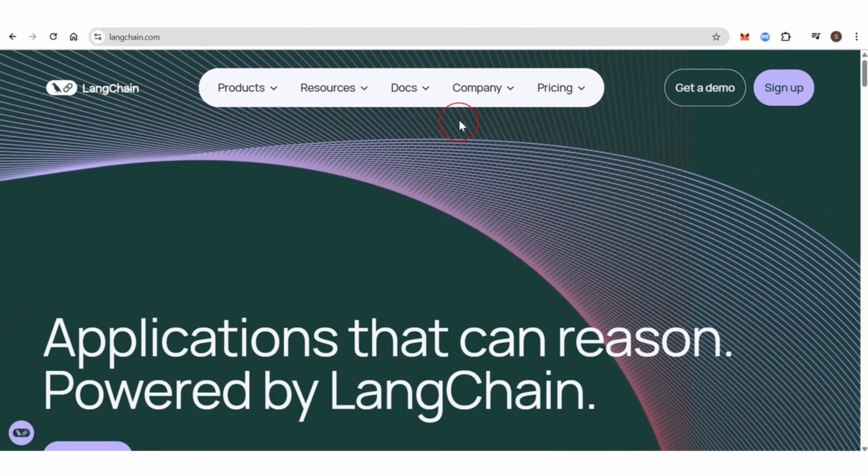Some different use cases of LangChain are AI-driven applications such as chatbots, personal assistants, and question answering systems; document processing and retrieval using LLMs; automating text-based workflows that require multi-step reasoning, such as customer support automation; and data integration where LLMs need to interact with external APIs and databases. So basically, this is the difference between Llama Index versus LangChain.